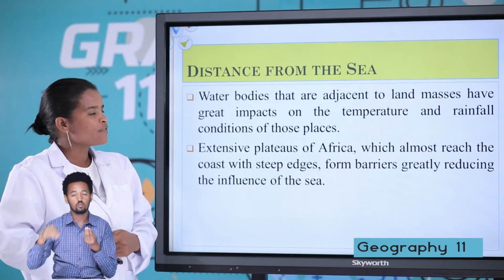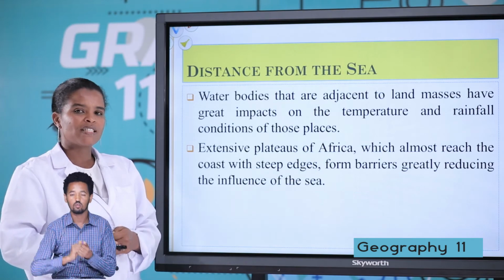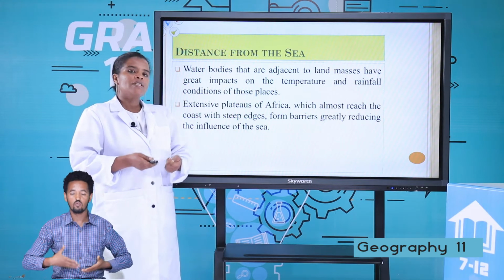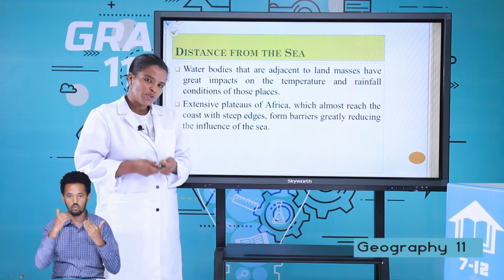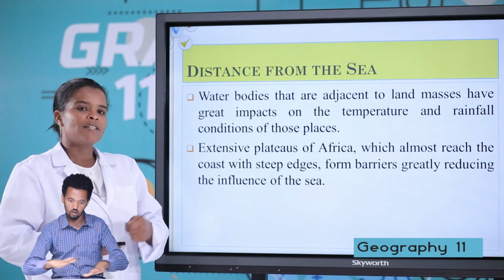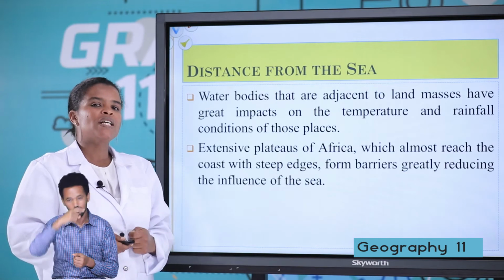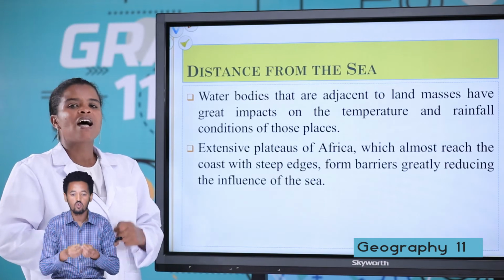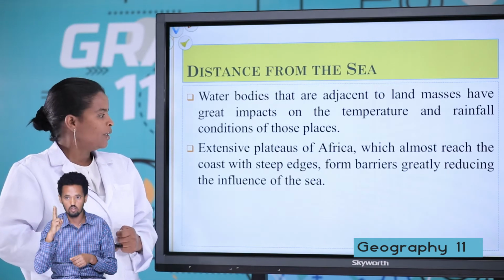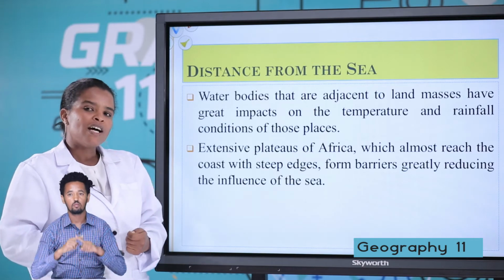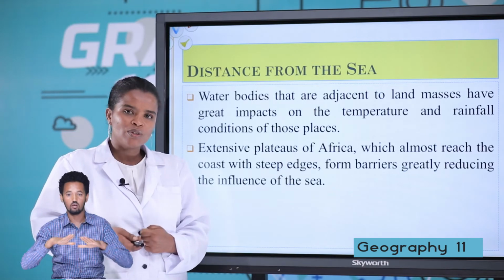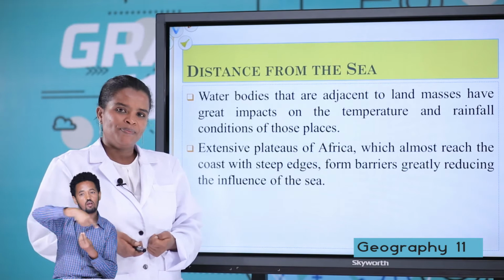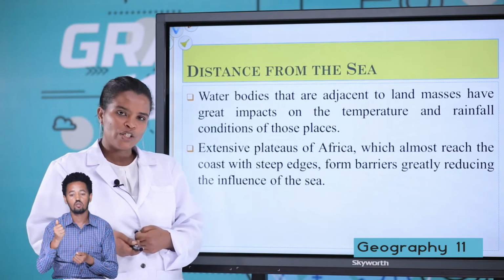Let us see distance from the sea. How does distance from the sea affect the climatic condition of Africa? Water bodies influence the temperature and rainfall conditions of land masses. For example, the Sahara Desert is found far away from the influence of ocean currents. Because of this, the Sahara area has high temperature. But Ethiopia receives summer rainfall because the area is near the sea, that is the Atlantic and Indian Ocean.